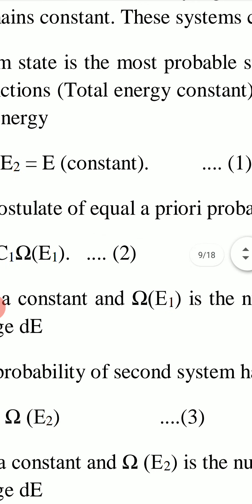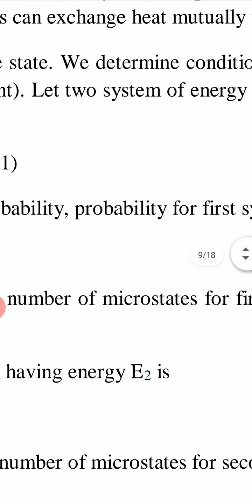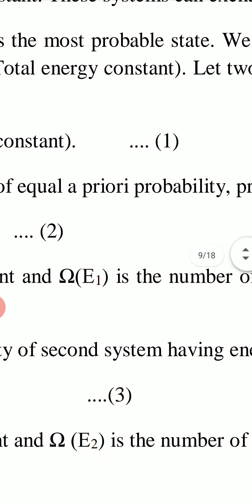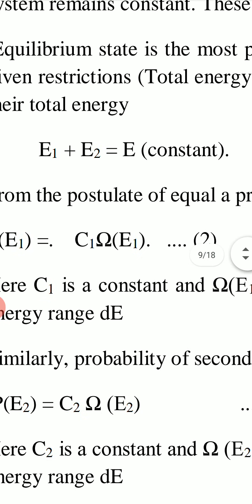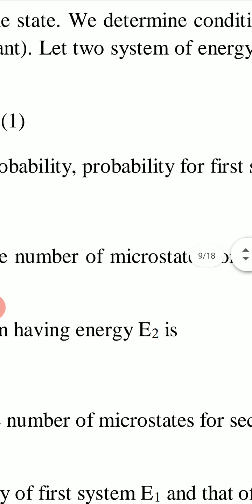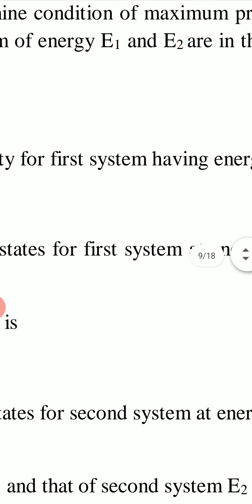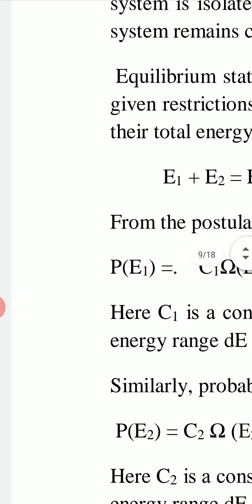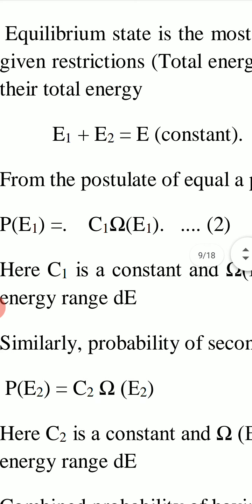Equilibrium state is the most probable state. We determine condition of maximum probability under the given restrictions. Restriction is this, that total energy is constant. Let two systems of energy E1 and E2 be in thermal contact and their total energy E1 plus E2 equal to E, which is constant.